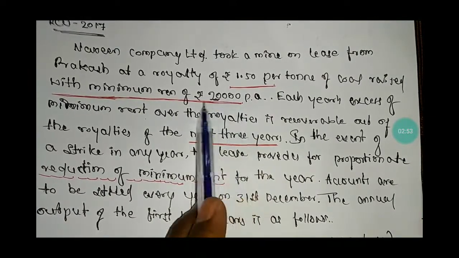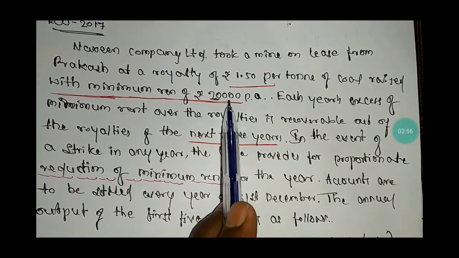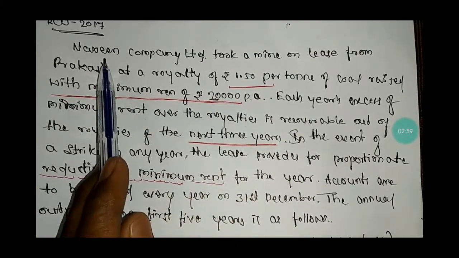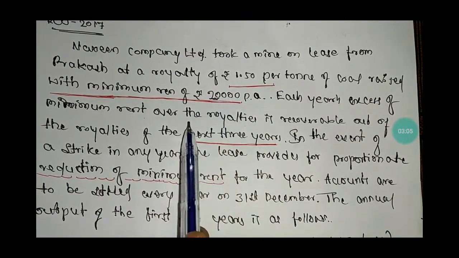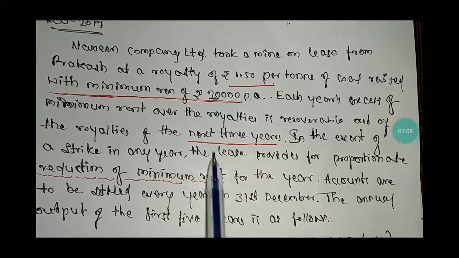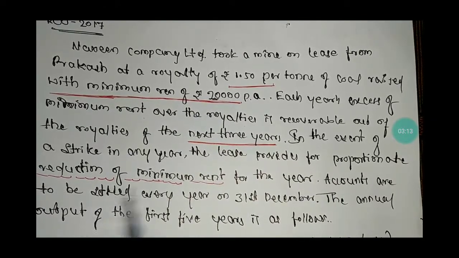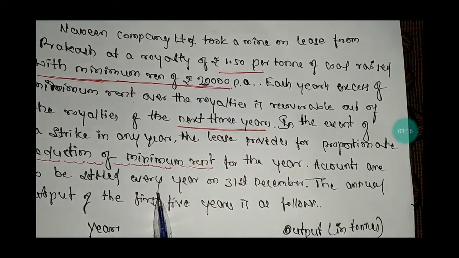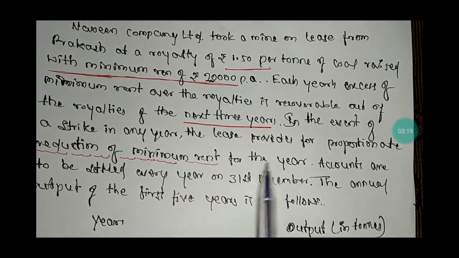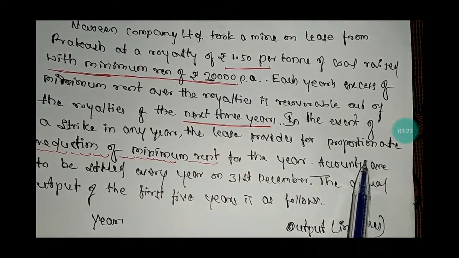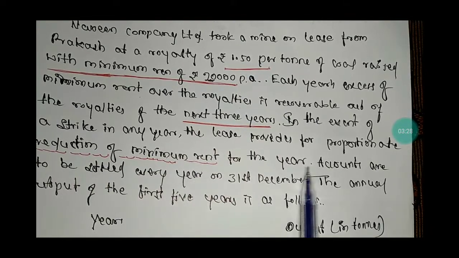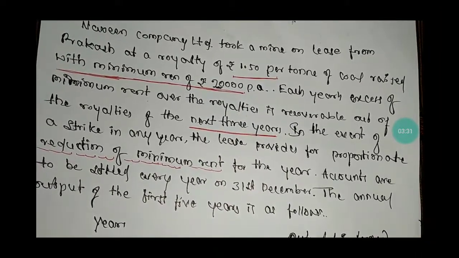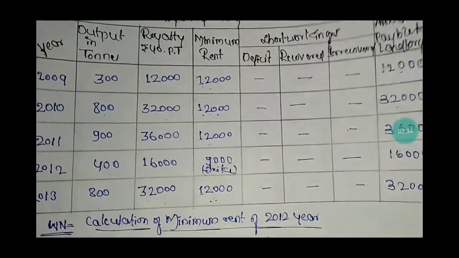The minimum rent, or guaranteed amount, was fixed by the lessee, because if any loss happens during the year, I am going to pay rupees 20,000. Each year's excess of minimum rent is recoverable in the next 3 years. In the event of a strike, the problem gives some authority for the reduction of the minimum rent for the year. Okay, let's start with the preparation of the royalty chart.